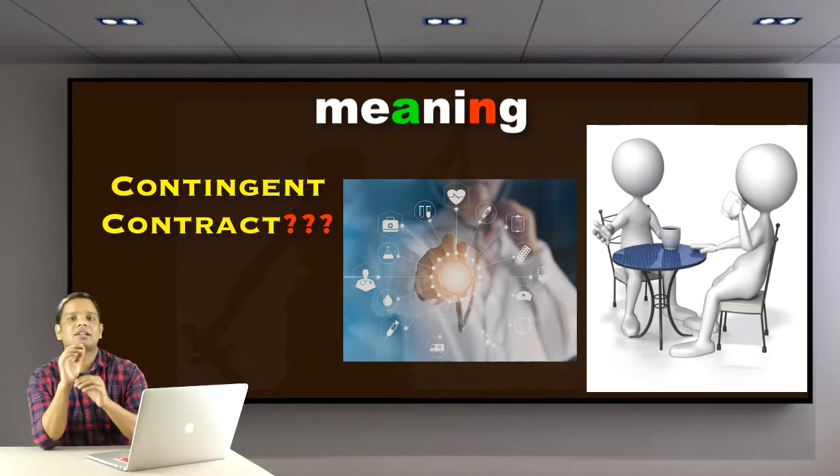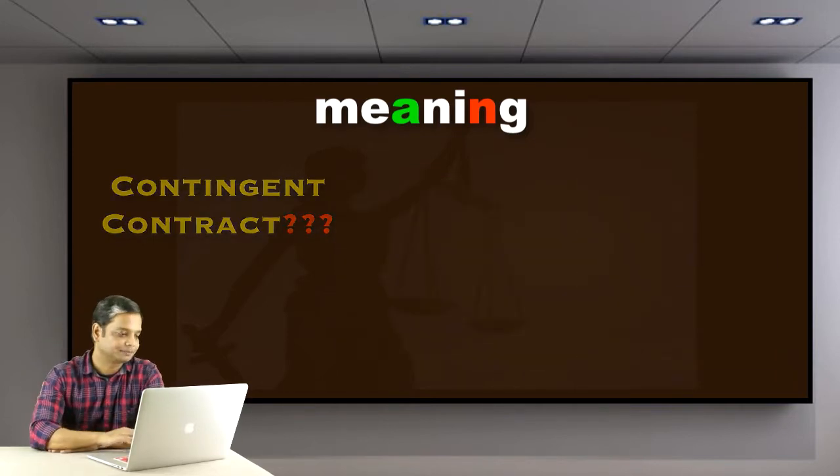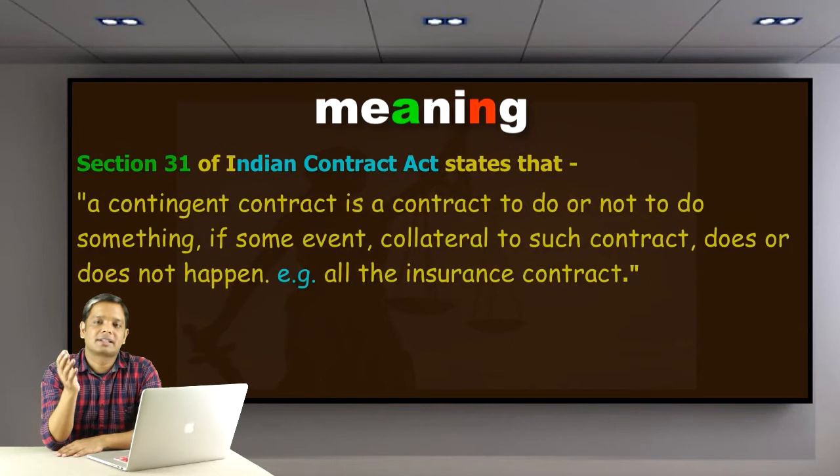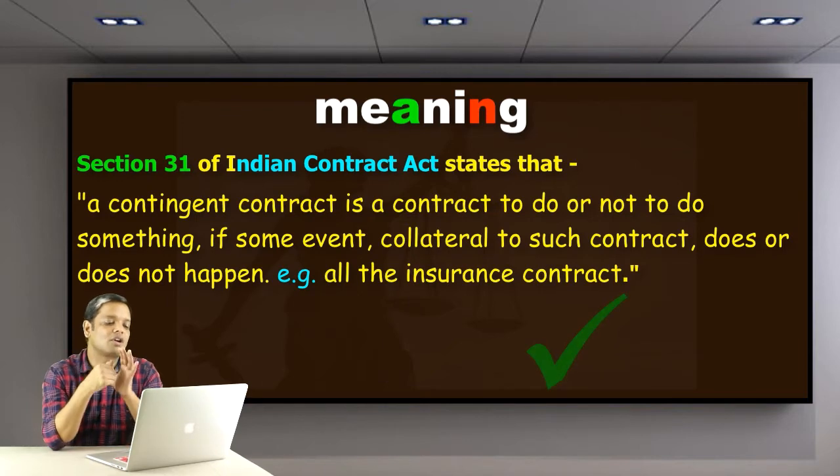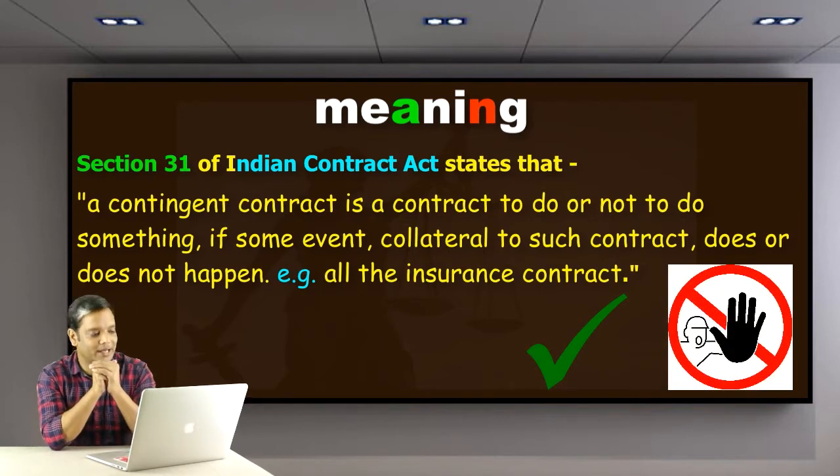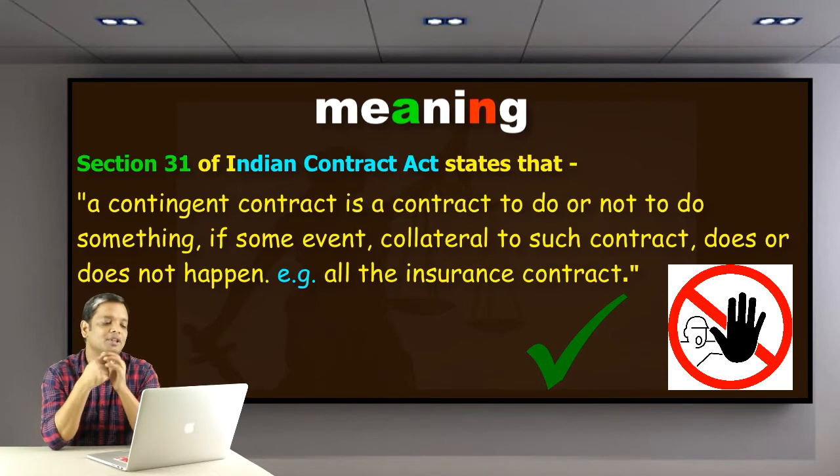Now let's check out its technical meaning. As defined under Section 31 of the Indian Contract Act, a contingent contract is a contract to do or not to do something if some event collateral to such contract does or doesn't happen. So I believe now you don't have a problem with such language. Now you can appreciate that.